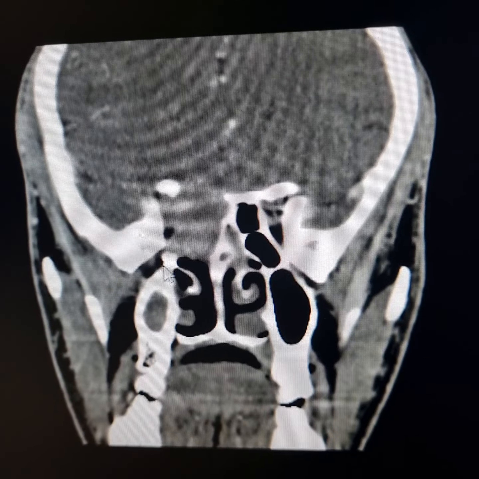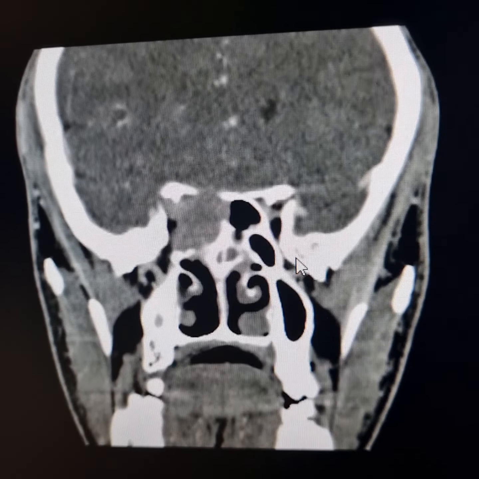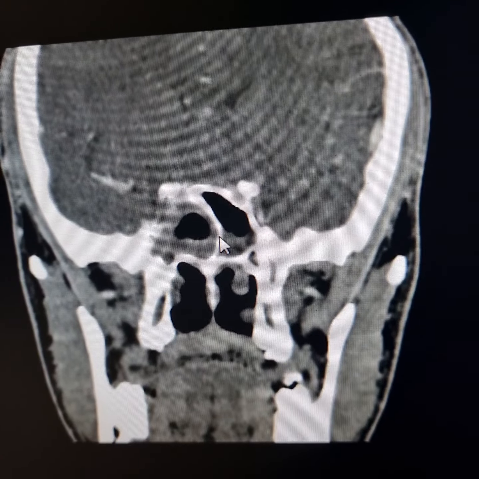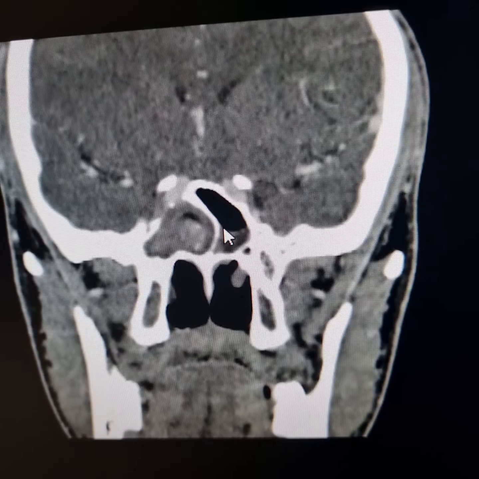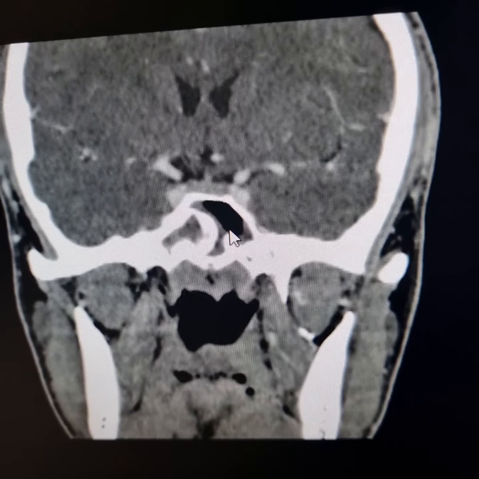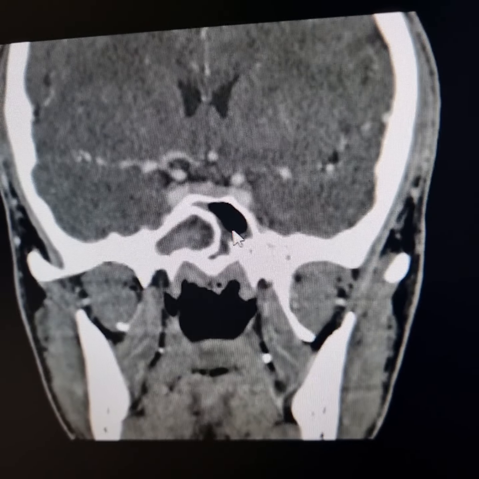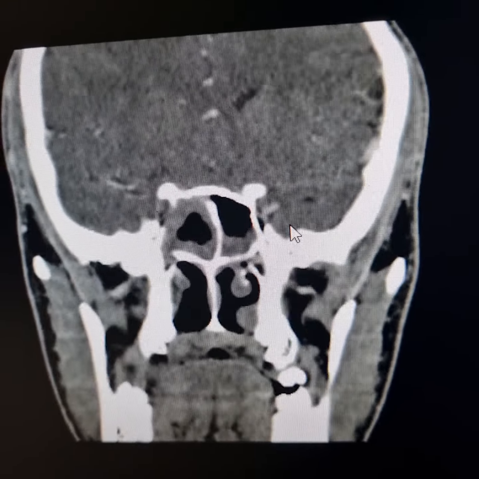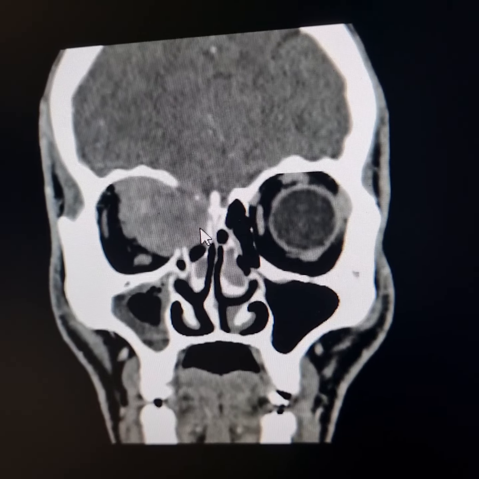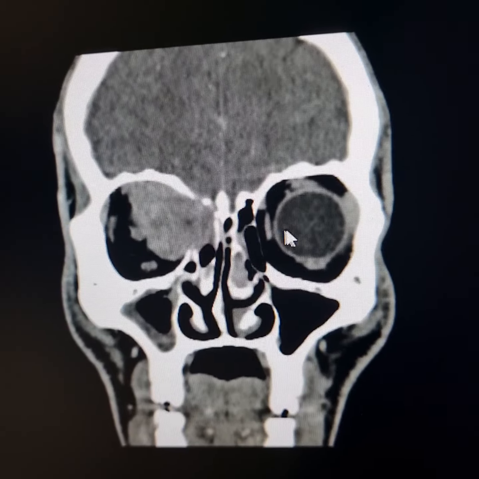There is no extension of mass into the inferior oblique fissure. However, the mass extends into the superior oblique fissure. It has eroded optic canal and extends into right sphenoidal sinus. Here the mass is extending into right ethmoidal sinus in this region here. This is crista galli.